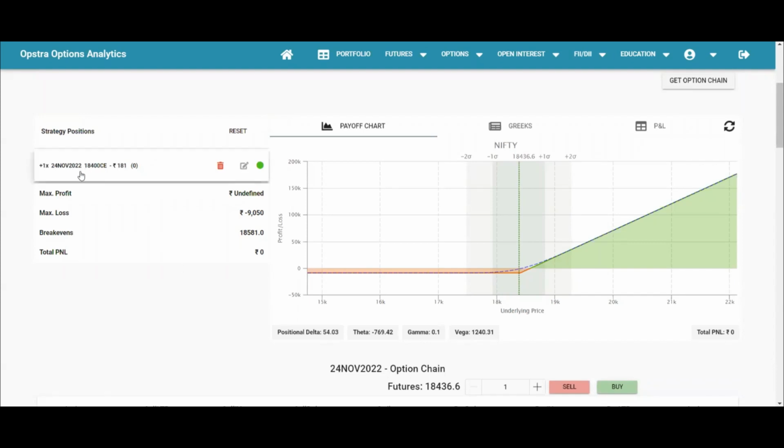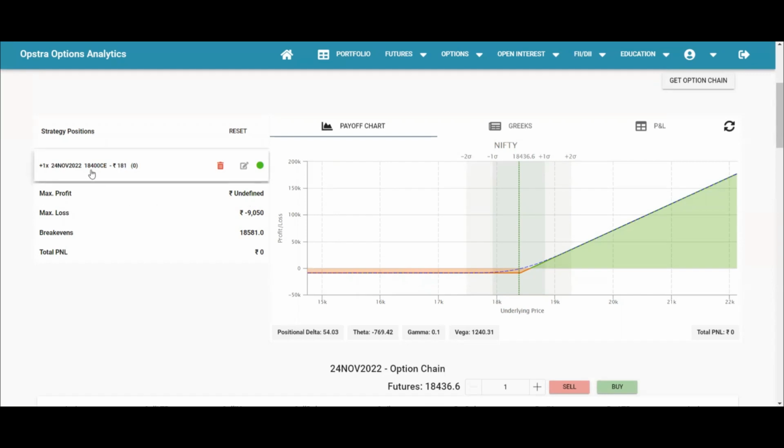This is an option for the 24th November, that is the expiry date, and the strike price is 18,400. If the market goes above this level, where you can see the green, you can make as much profit as far as the market goes. Your profit is basically infinite. However, if the market does not go above that level, then you are going to lose a maximum of 9050, which is your premium.